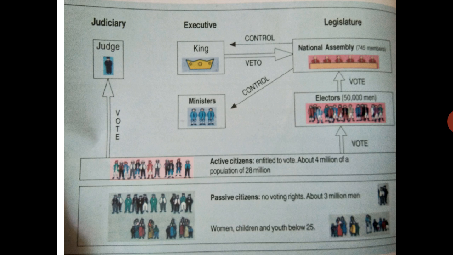So now see, the democratic principles are there, all things were there, but many were not included. See, children, women and youth below 25 years of age were not there. And this side, these others were giving voting also. The active group was giving voting also and making the judge also. But the remaining were not satisfied.